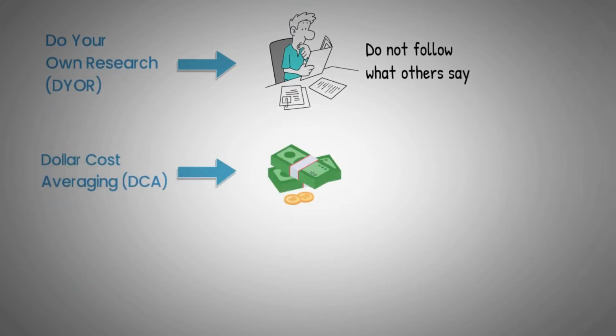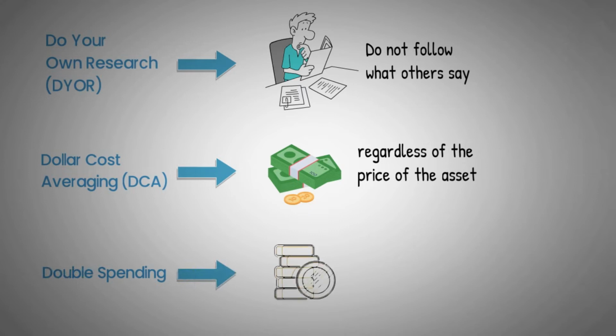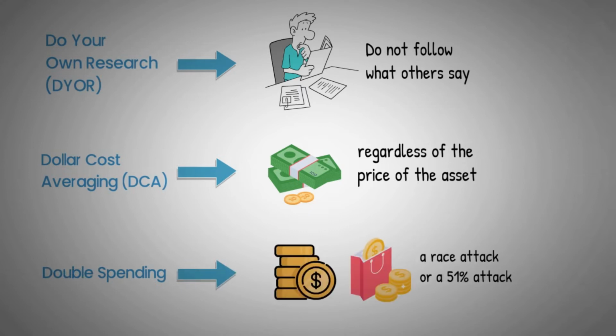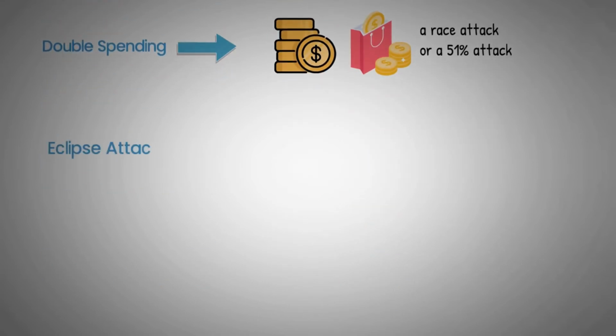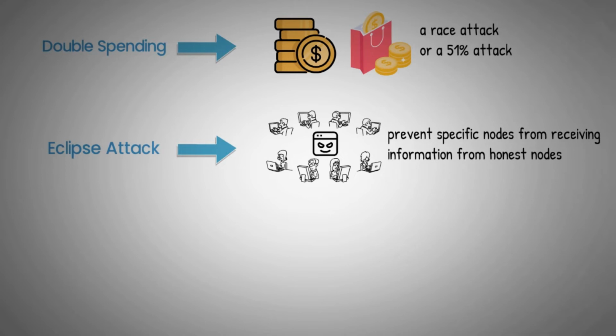Investing fixed dollar amounts over regular periods of time regardless of the price of the asset. Double spending. When a given amount of coins are spent more than once, usually as a result of a race attack or a 51% attack. Eclipse attack. When the majority of peers on the network are malicious and monopolize the network in order to prevent specific nodes from receiving information from honest nodes.